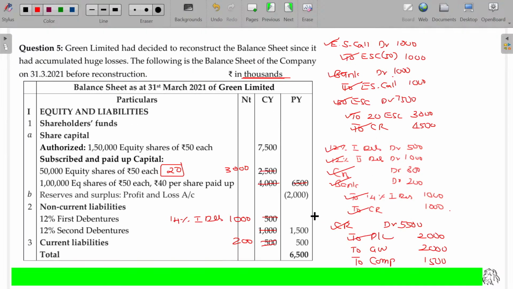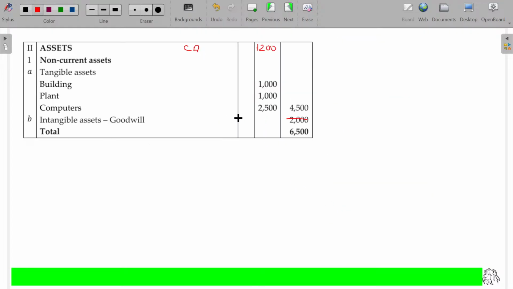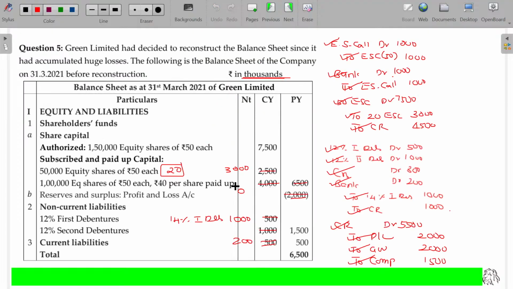And then P&L account scored out completely. It becomes 0. Goodwill, computer, both are written down. Goodwill completely written off, 0. And this one is written off to 1,000. 1,500 is scored out. So this is 1,200. No change in building, no change in plant. So overall new value could be 4,200 in the asset side. In the liability side, 3,000 plus 1,000 plus 200, 4,200, we have the balance here. Now it's tallying right. Clear? Come on, make note of it.